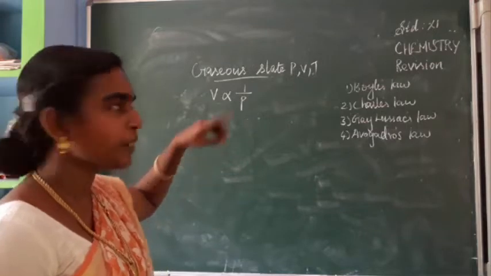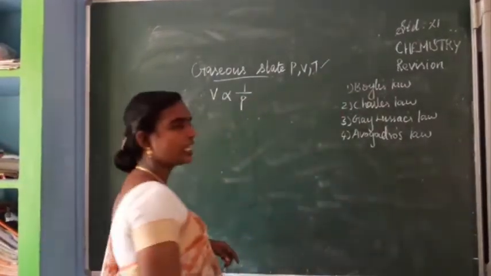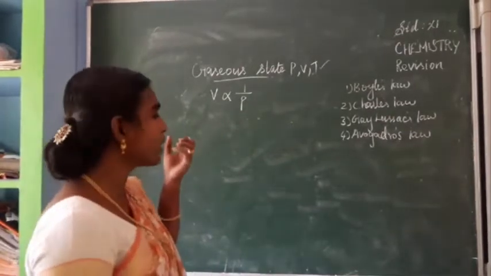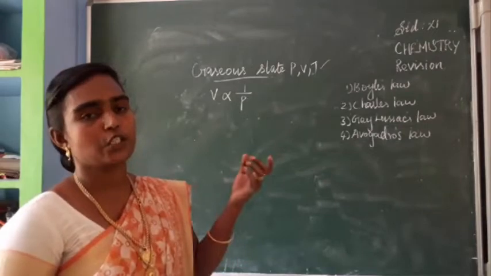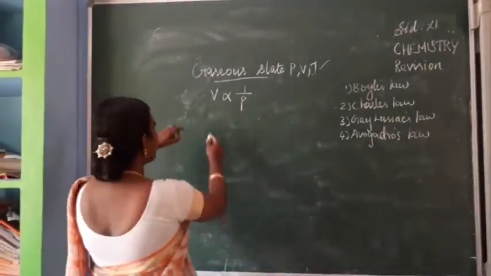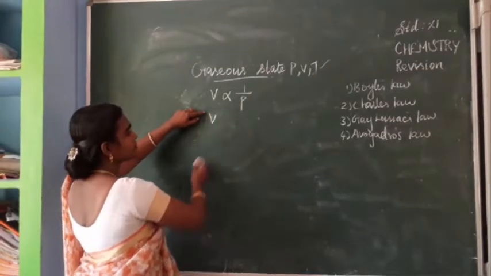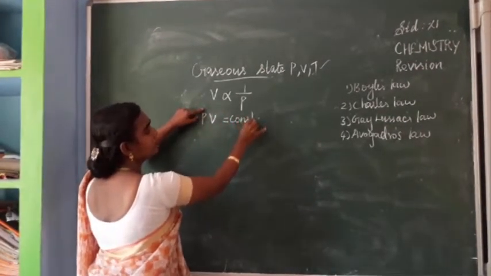How can we define it? At constant temperature, this term is taken as constant. So the volume occupied by a fixed mass of a gas is inversely proportional to pressure. That is V proportional to 1 by P. So we can write PV is equal to constant.